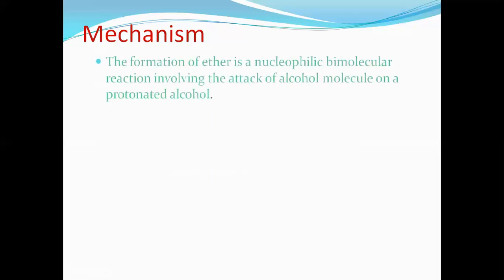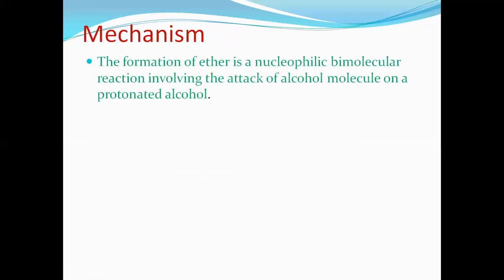Mechanism. The formation of ether is a nucleophilic bimolecular reaction involving attack of an alcohol molecule on a protonated alcohol. Means from sulfuric acid we will get proton. That proton attacks alcohol, we will get protonated alcohol. To that, one more alcohol undergoes attack. They will go stepwise. Step 1, ethyl alcohol undergoes what? Protonation. This proton is from the sulfuric acid. After protonation, it gives protonated alcohol.